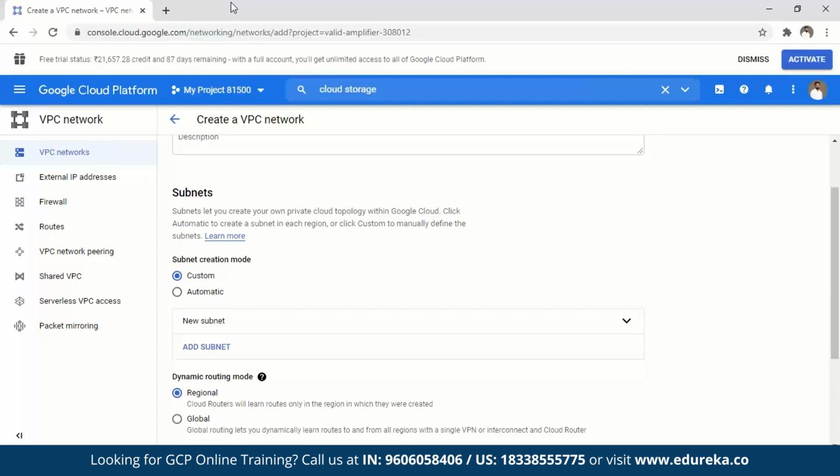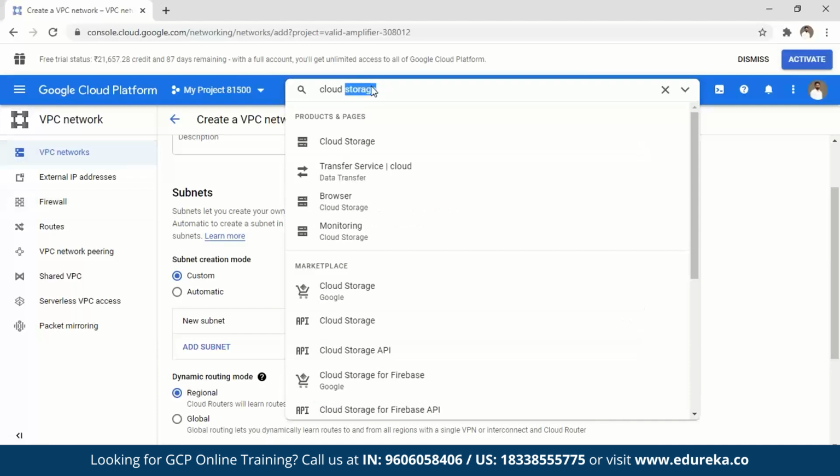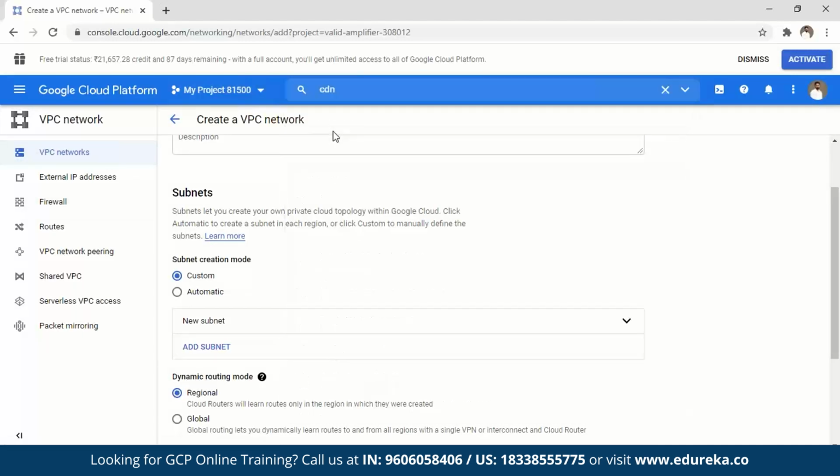Okay. So this is how the virtual private cloud works. And similarly, if you look for CDN, I'm sure you'll have that here as well, because we've discussed that. So you have your Cloud CDN as well.